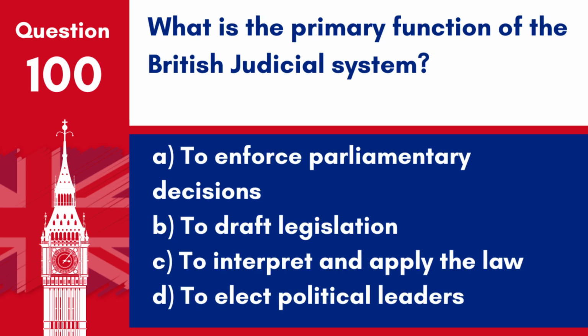Question 100. What is the primary function of the British judicial system? A. To enforce parliamentary decisions. B. To draft legislation. C. To interpret and apply the law. D. To elect political leaders. Answer: C. To interpret and apply the law. The primary function of the British judicial system is to interpret and apply the law, ensuring justice is administered fairly and impartially.